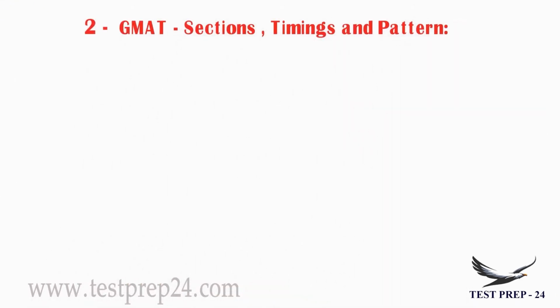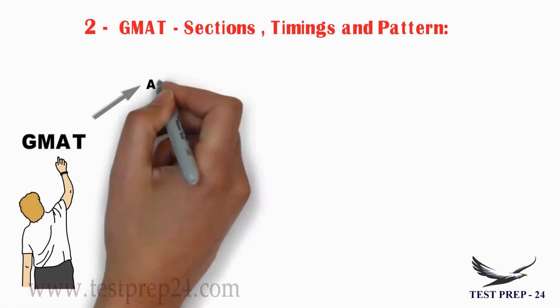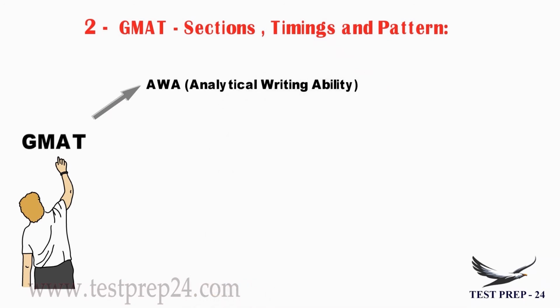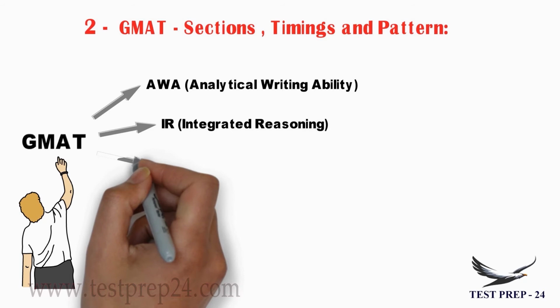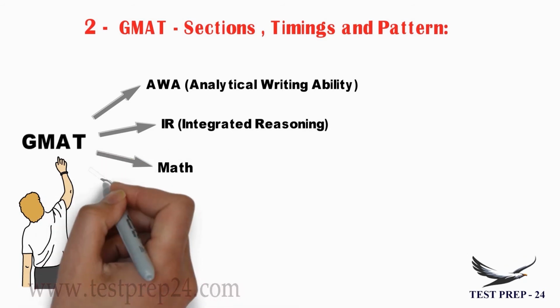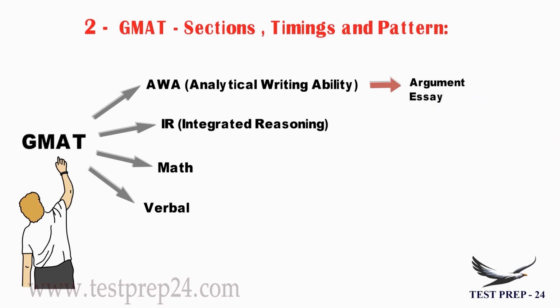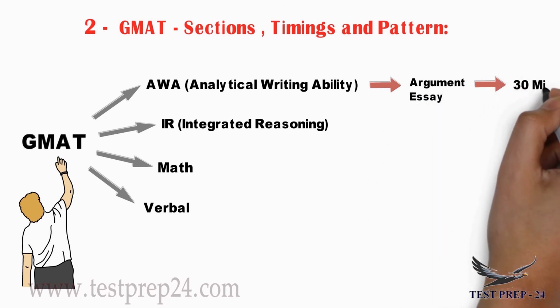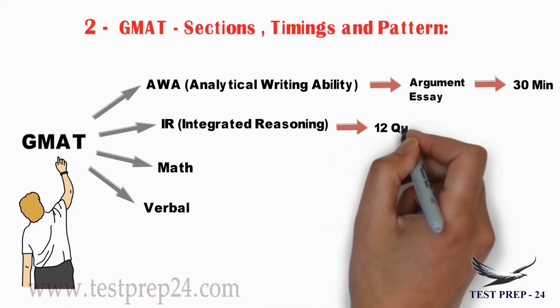Now coming to the sections, timings and patterns in the GMAT exam. GMAT consists of 4 sections. First it is AWA, Analytical Writing Assessment, next integrated reasoning, next math, and verbal. In the analytical writing section, you have to write one essay. It will be the argument essay. It will be for 30 minutes and you will have a scale from 0 to 6.